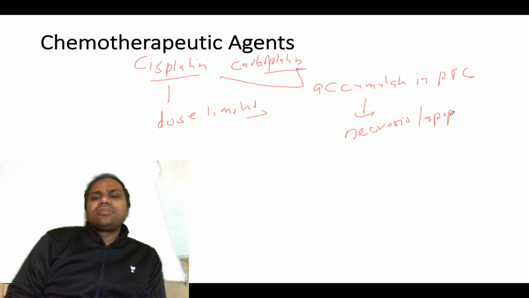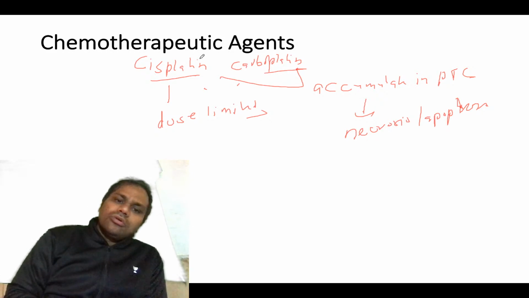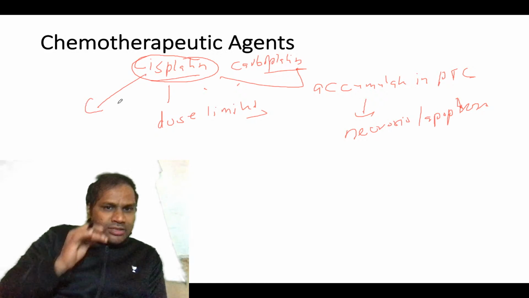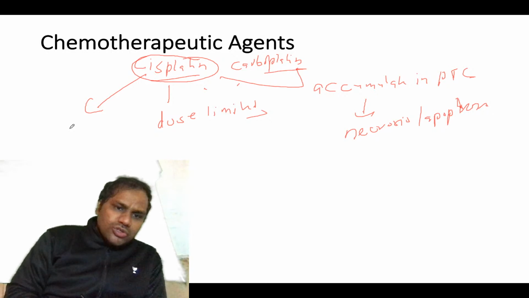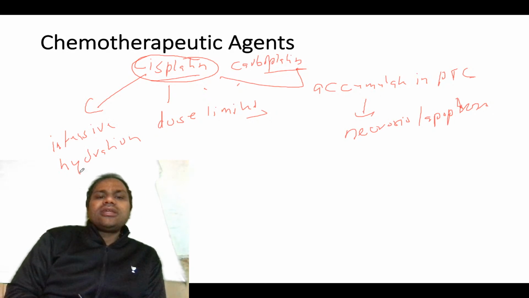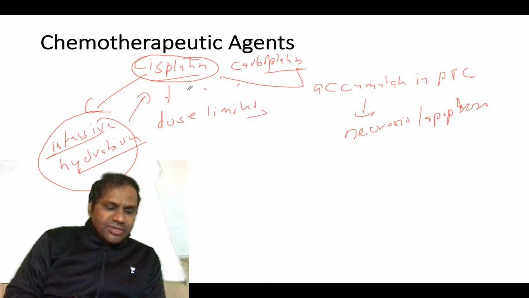Okay, so you can see necrosis and apoptosis in the case of cisplatin and carboplatin. Now, there is also a very high-yield thing you need to know: cisplatin toxicity can be reduced by intensive hydration. Patients are intensively hydrated, so this will reduce the toxicity of cisplatin. That is another important point you need to know from the examination point of view.